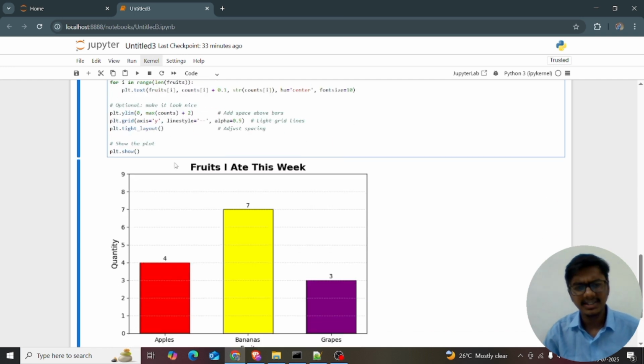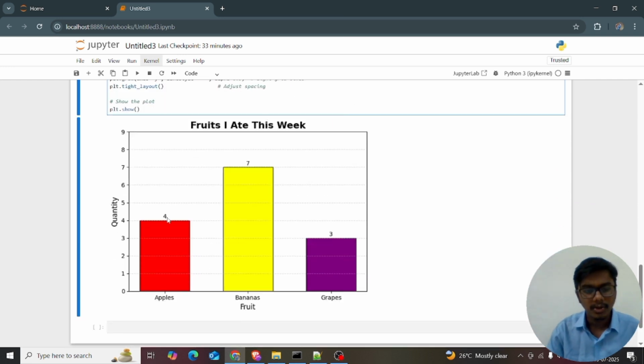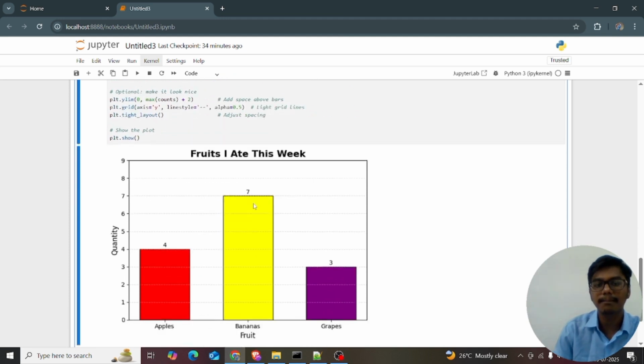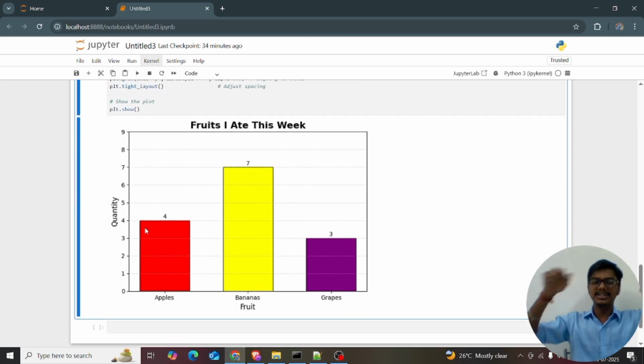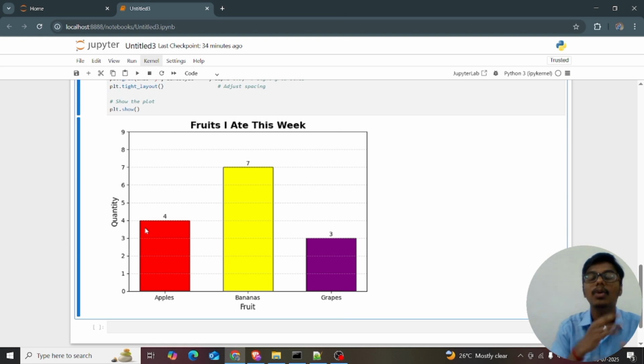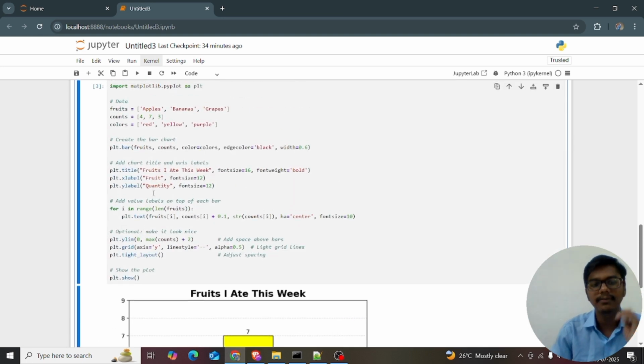So now my requirement is that, see, there are 4 apples in my bag, there are 7 bananas in my bag, there are 3 grapes in my bag. So I just want to show the numbers above the bars. There are 4 apples, 7 bananas, 3 grapes. I just want to show. So how can we do that? Using the for loop only we can do that.